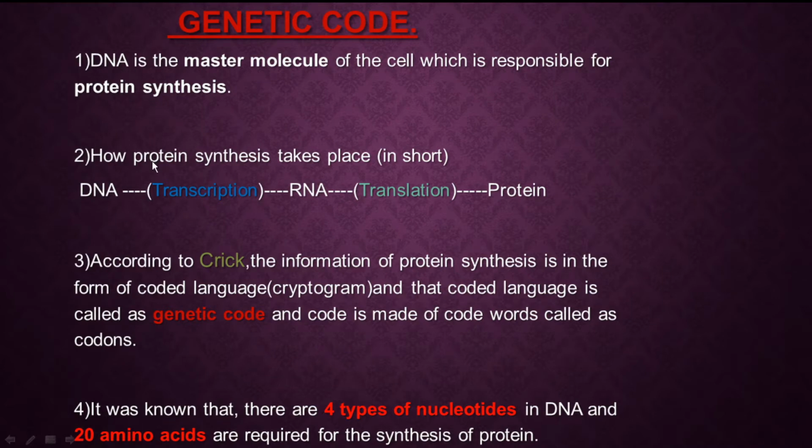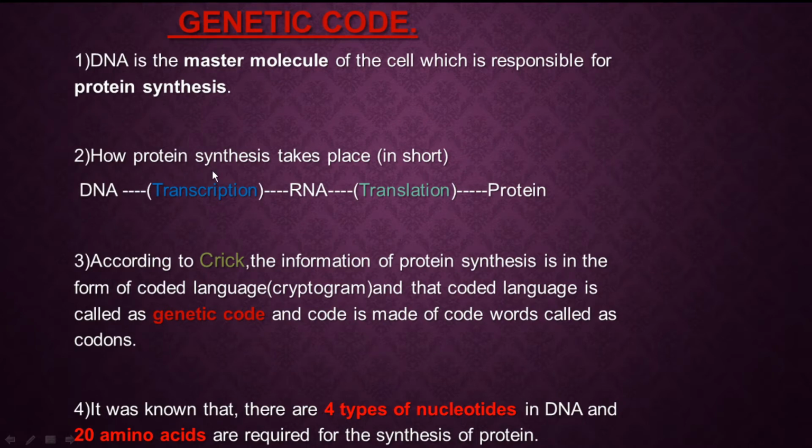Now, in our next topic we are going to study protein synthesis. In short, you should know what protein synthesis is. Synthesis means production, so protein production is called protein synthesis.